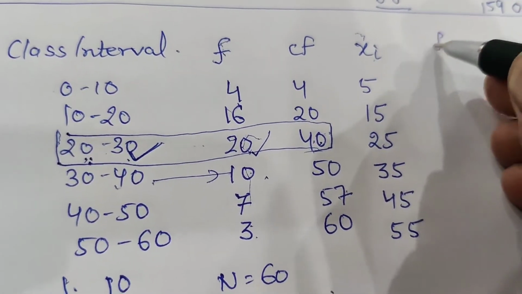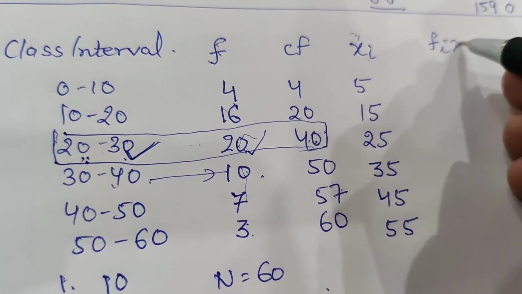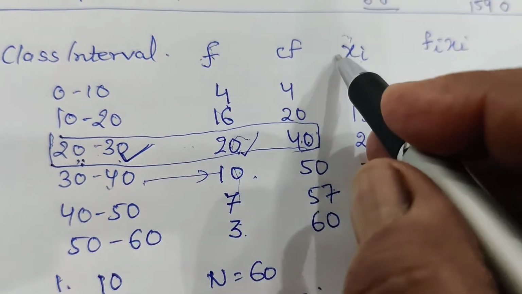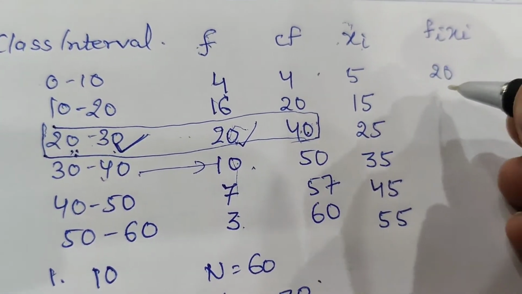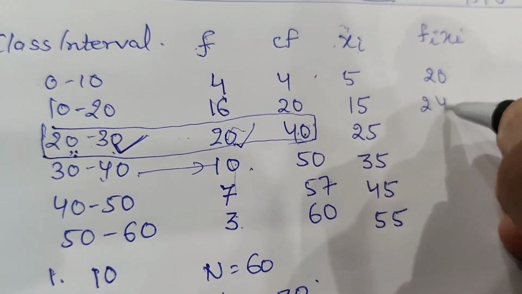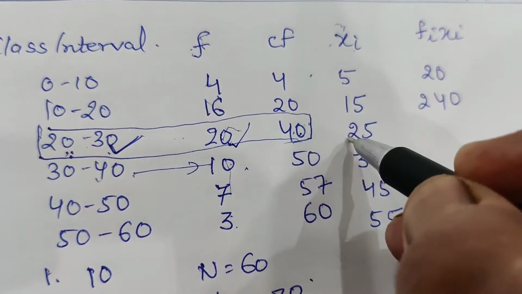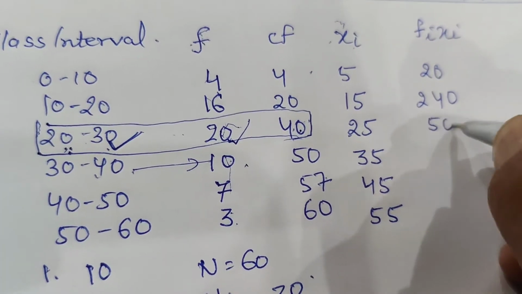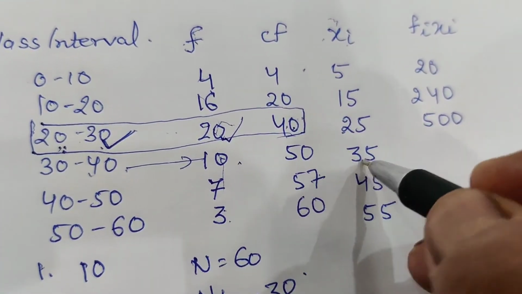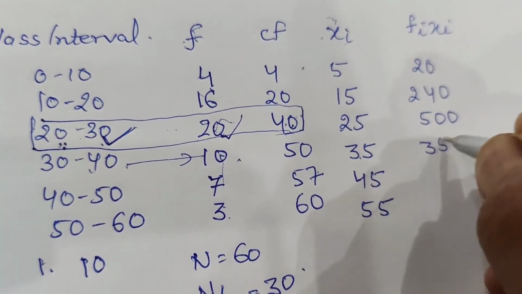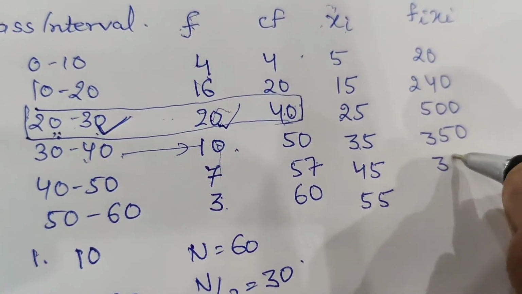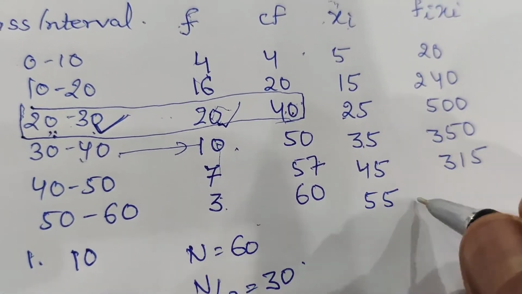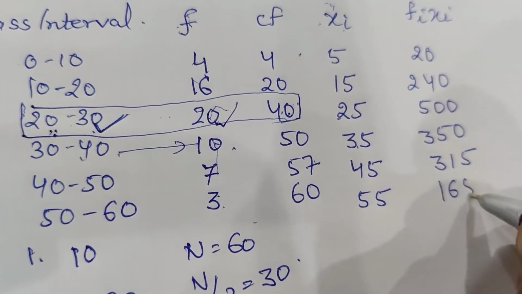Just direct method. fi xi, frequency multiplied by xi. 4 into 5, 20. 15 into 16, 240. 20 into 25, 500. 10 into 35, 350. 7 into 45, 315, and 3 into 55 is 165.